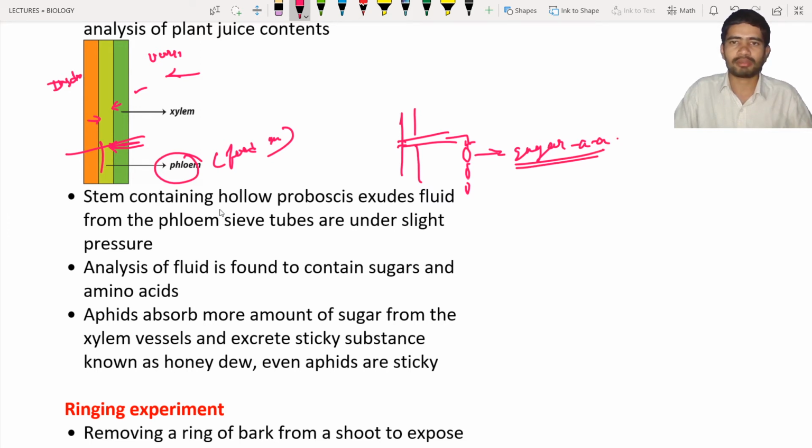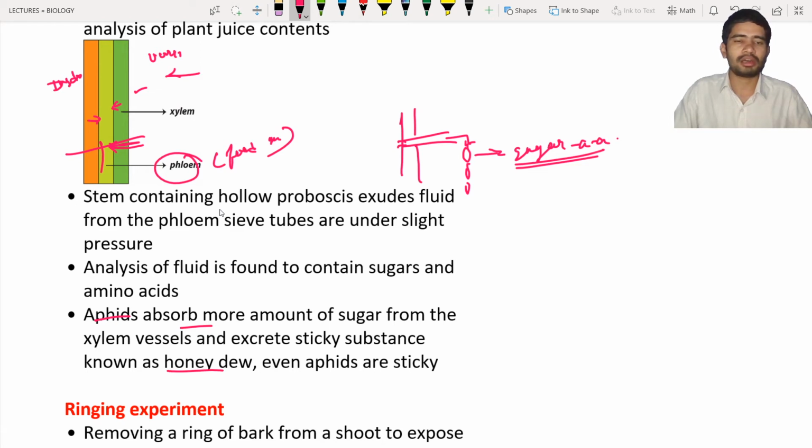So what can you understand from it? You can understand that the synthesized food materials get transported through the phloem tube cells, or phloem. Okay. So aphids absorb more sugars from the phloem, irrespective of their need and hunger. They will absorb a large amount of sugars. What happens if they absorb more sugars? They will excrete a sticky fluid that is known as honeydew.